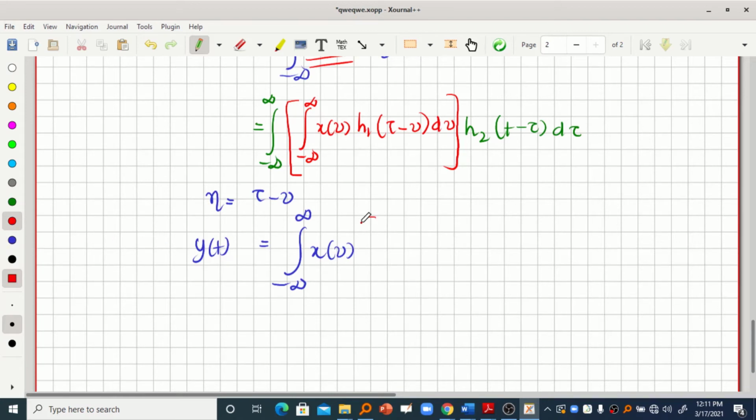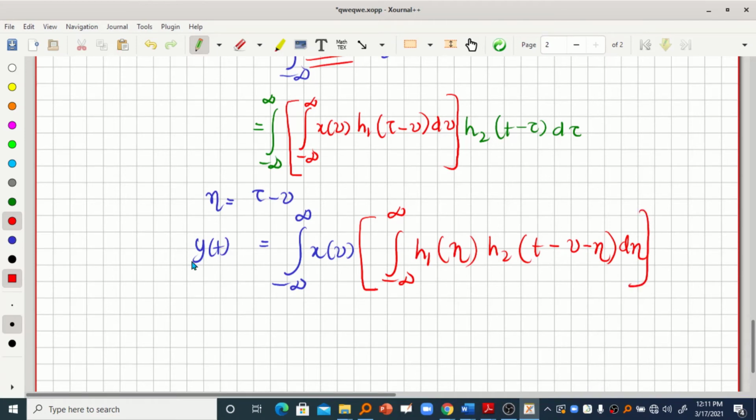Again I have to open the bracket, that is integral minus infinity to plus infinity h1 of eta, because I have performed the variable change, and h2 of t minus v minus eta. This is again because of the variable change, d eta, and I have to close the bracket, and then I have to write dv. So this is the result of variable change and interchange in the order of the integration, right?